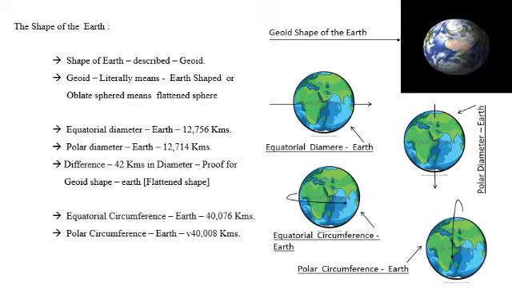This round measurement is called the polar circumference, and it is only 40,008 kilometers. The difference between the equatorial circumference and the polar circumference is about 68 kilometers. It is a proof that the earth is flattened from north to south and bulges from east to west. This shows the proof of the shape of the earth.